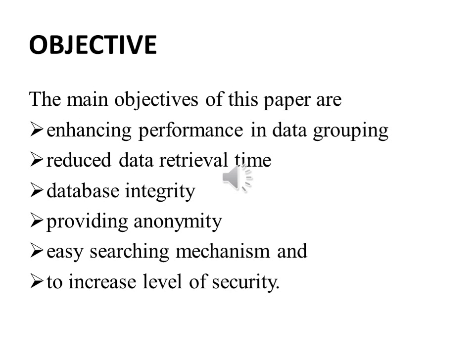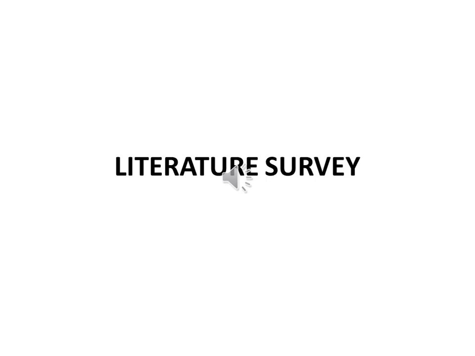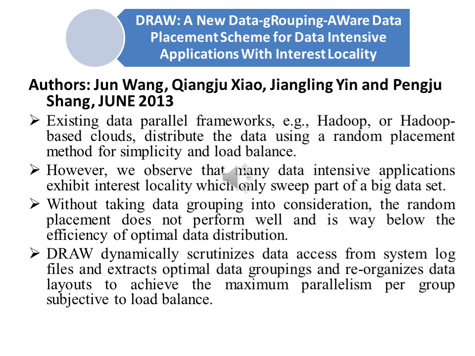The main objectives of this paper are enhancing performance in data grouping, reducing data retrieval time, database integrity, providing anonymity, a CC searching mechanism, and increasing the level of security of the database. This section explains the related concepts to be identified and the existing system methods that can be used in the project explanations. An overall introduction about the previous system is discussed as follows.